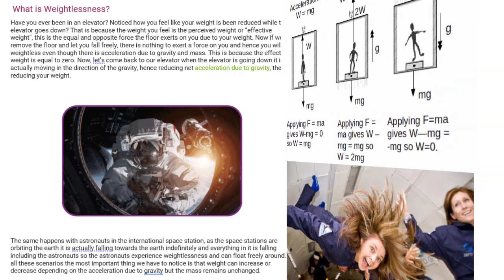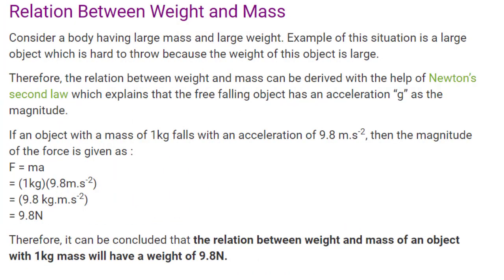Relation between weight and mass. Consider a body having large mass and large weight. An example of this situation is a large object which is hard to throw because the weight of this object is large. Therefore, the relation between weight and mass can be derived with the help of Newton's second law, which explains that the free falling object has an acceleration g as the magnitude.